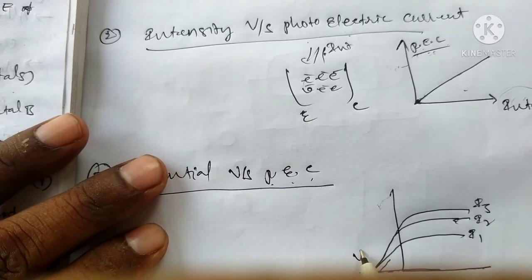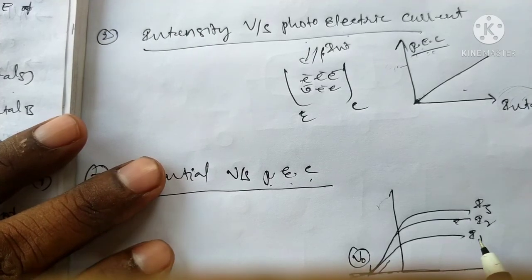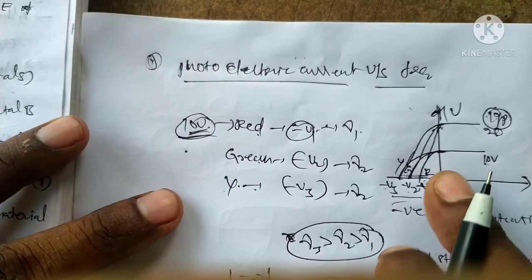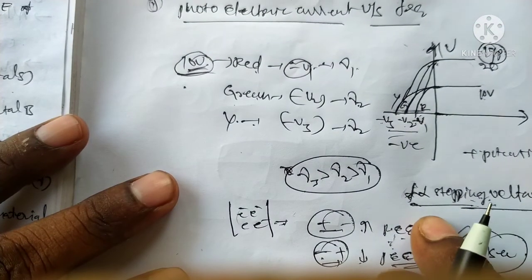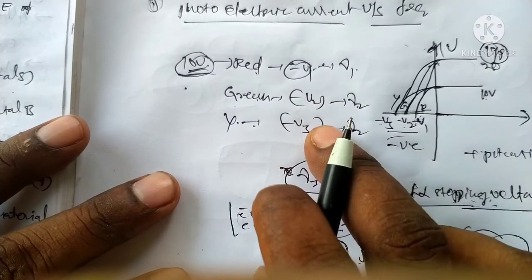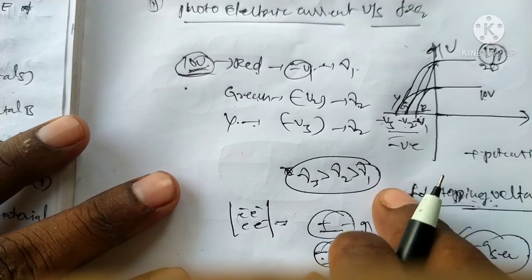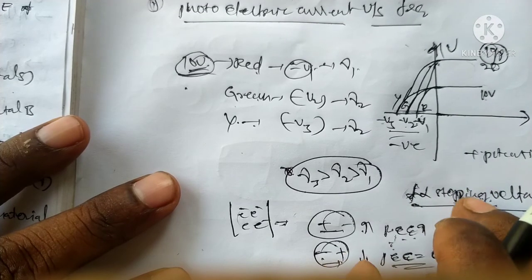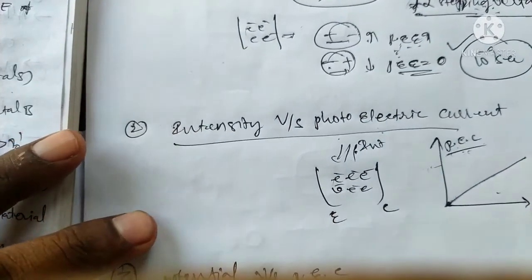Only the stopping voltage is constant. At constant stopping voltage, the intensity changes. In the first case, the stopping voltage does not depend on intensity. The stopping voltage depends only on frequency, for example red, blue, green. Different wavelengths, different colors, have different frequencies. So the stopping voltage depends upon frequency, but not upon intensity. The first case and third case are the same.